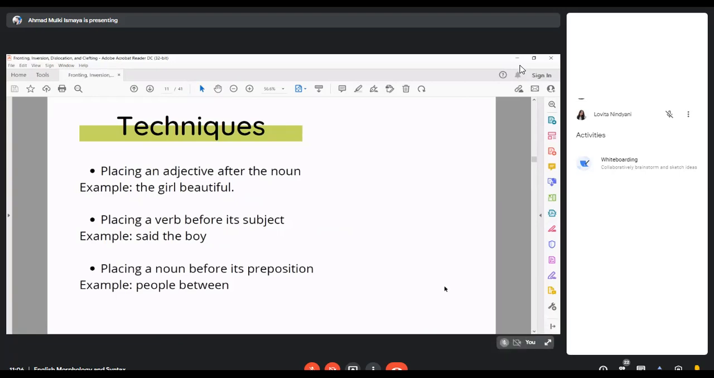There are three techniques in inversion. The first one is placing an adjective after the noun. For example, the girl beautiful instead of the beautiful girl. Secondly, placing a verb before its subject. For example, said the boy instead of the boy said. Finally, there is placing a noun before its preposition. For example, people between instead of between the people.